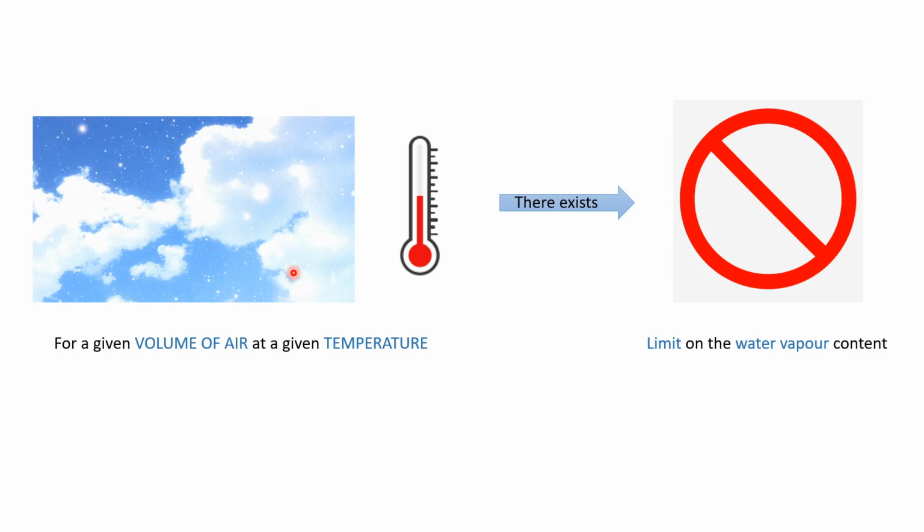So basically, humidity is measured in kilogram per meter cube, where water vapor content is measured in kilograms and the volume of the air is measured in meter cube. That is, humidity is measured in terms of the mass of water vapor, and the volume of air is the volume contained in that particular area of the atmosphere.